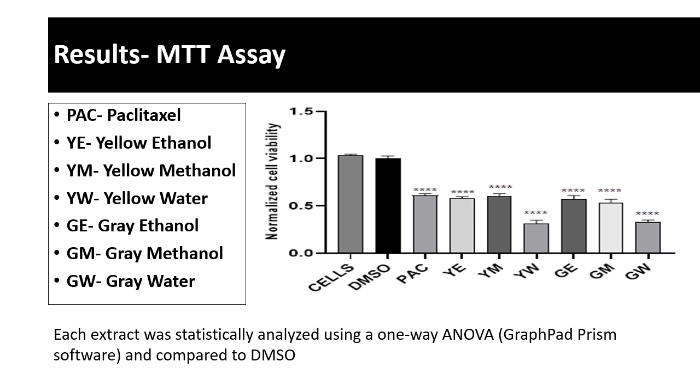For the results of the MTT assay, each extract was statistically analyzed using one-way ANOVA on GraphPad Prism software and compared to DMSO. It showed that the ethanol, methanol, and water extracts of both the yellow and the gray morel mushrooms were significant when compared to DMSO, with p-values less than 0.0001. As we can see over here, the 4 stars signify p-values less than 0.0001 for each. All were significant.